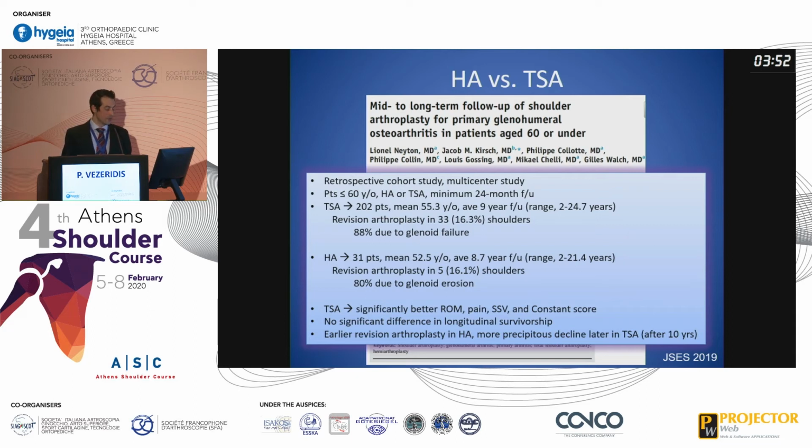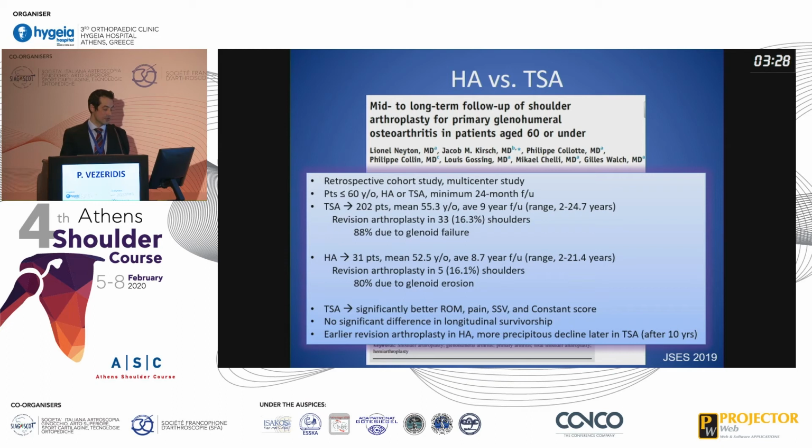Hemiarthroplasty was performed in 31 patients. Again, 16% of these shoulders had to be revised, and again, the large majority of these patients were due to glenoid erosion. They found that total shoulder arthroplasty had significantly better range of motion, significantly better pain, subjective shoulder value, and constant score when compared to hemiarthroplasty.